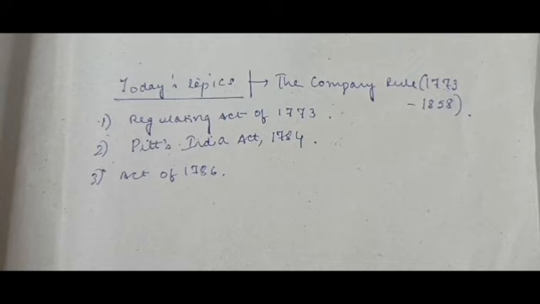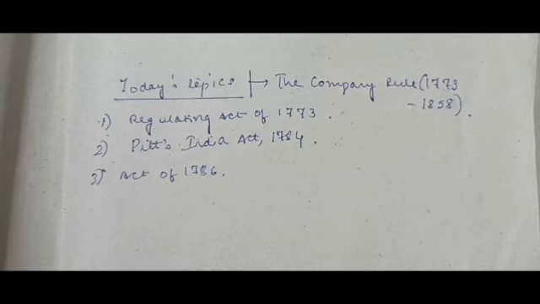The next important act is the Pitt's India Act of 1784. The Pitt's India Act is of immense importance. Now, why is it so? Because this was the first time a double government was being established in India. Now, how is that?